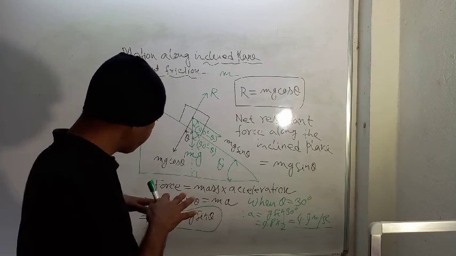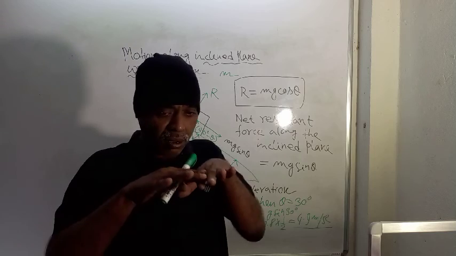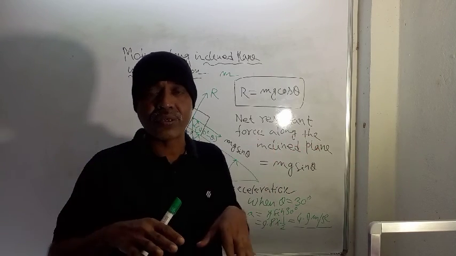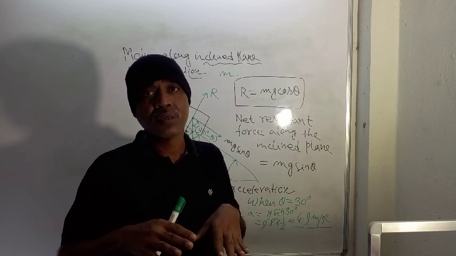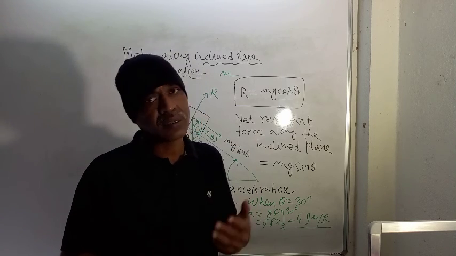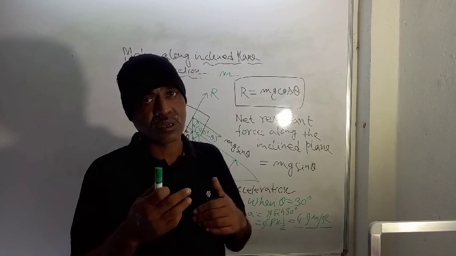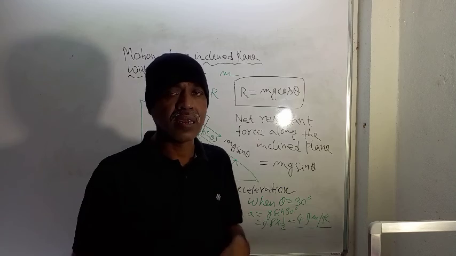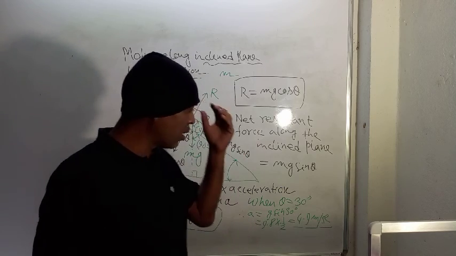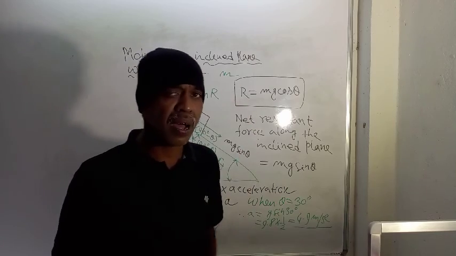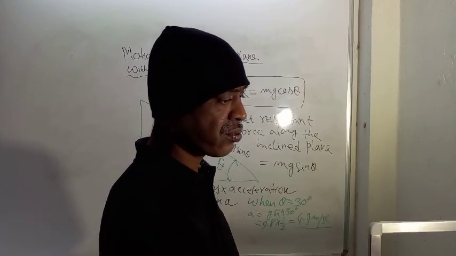If you keep an object on a horizontal plane, there will be no movement of the body due to its own weight, whether friction is present or not, unless the object is pushed by some external force.